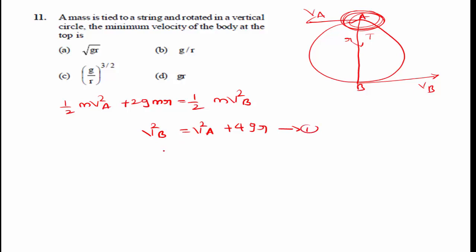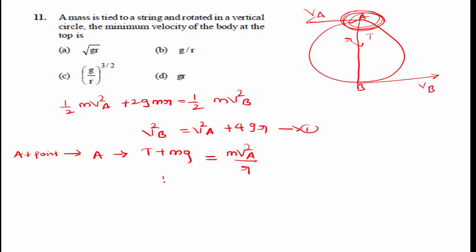Now, as it is moving in a circular path, it has a centripetal force. At point A, the centripetal force is T plus mg, the tension in the string plus mg, which is equal to mv square A divided by r.